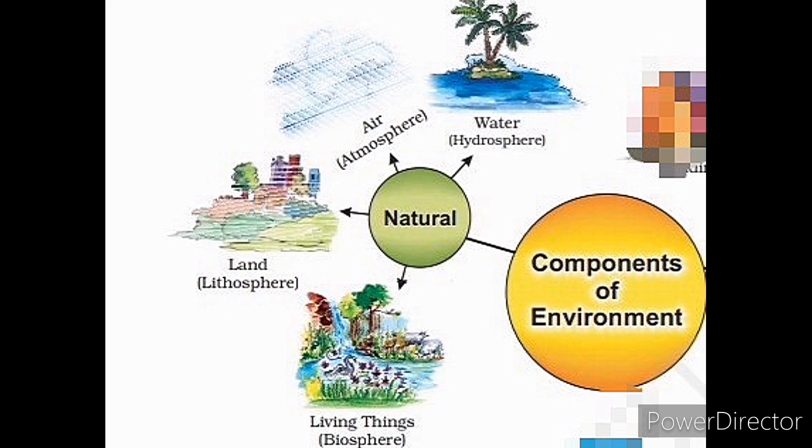Fourth is the most important natural environment, known as biosphere. Biosphere is a narrow zone where land, water and air interact with each other and provide a life-sustaining environment in which all living organisms can survive. In short, a sphere which provides a living environment, where all the flora and fauna can survive easily, is known as biosphere.